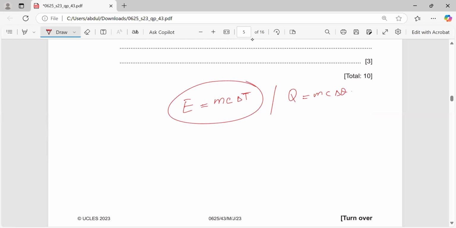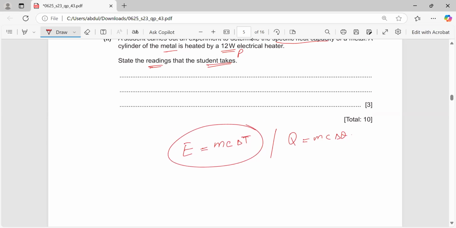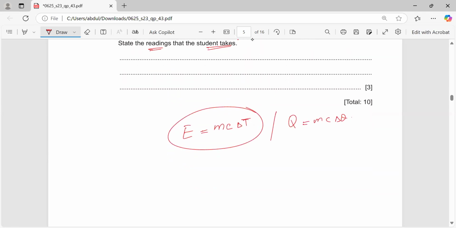Now, we need to calculate the specific heat capacity. Energy is not given, but power is given, and we know power is the rate of transfer of energy. So if we cross multiply, energy will be equal to power times time.